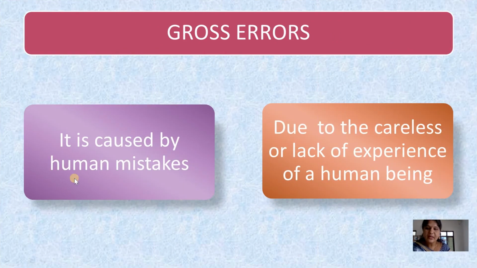Gross errors are mainly caused due to human mistakes. When the observer is taking the reading from the instrument, if the observer has mistakenly written some different readings or has not correctly taken the readings, the error which occurs due to the human mistakes, we call it a gross error. Gross errors are mainly caused due to the carelessness or the lack of experience of the observer.